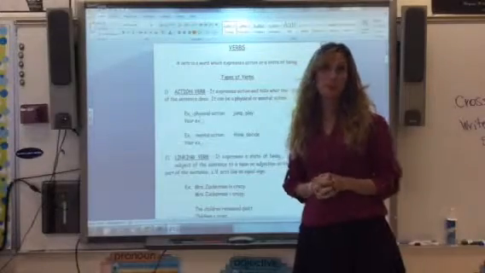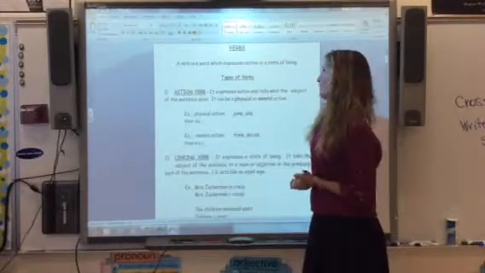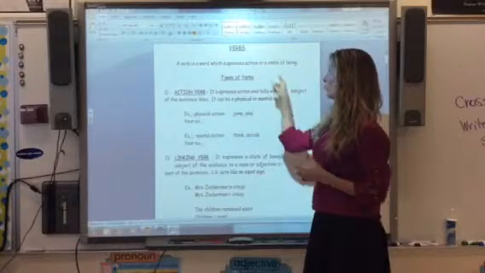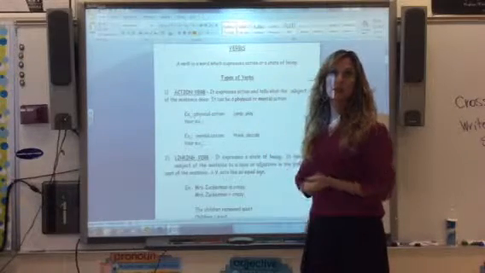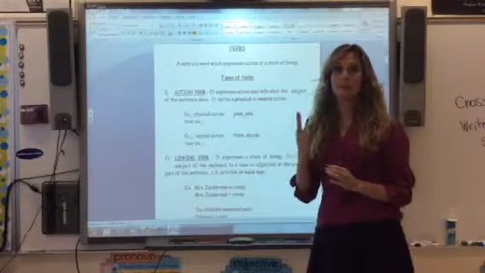Okay, so today we're going to be talking about verbs. And what is a verb? A verb is a word which expresses action or a state of being. We're going to talk more about state of being in just a second, but I want to talk first about the different types of verbs. There are 3 different types of verbs.